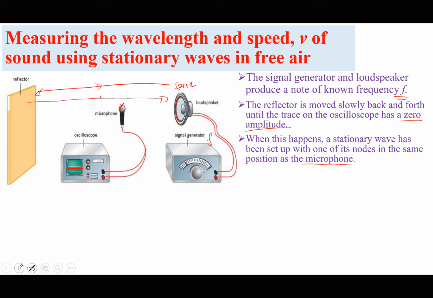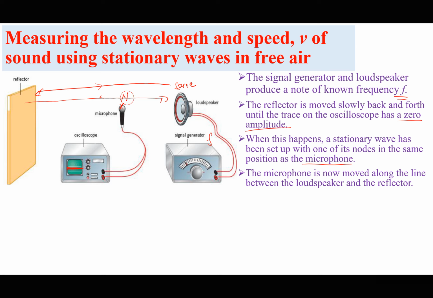Now we can move the microphone. Now that we know that this is a node, we move the microphone either towards the source or away from the source until we detect the next position where again the amplitude becomes 0. So the microphone is moved along the line between the loudspeaker and the reflector.